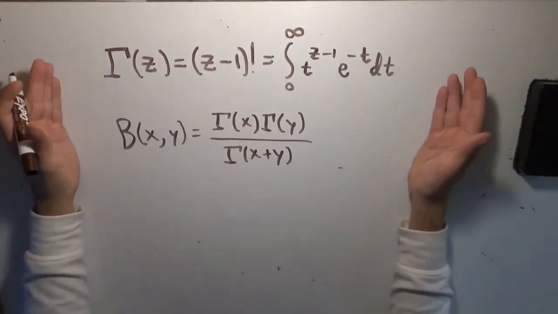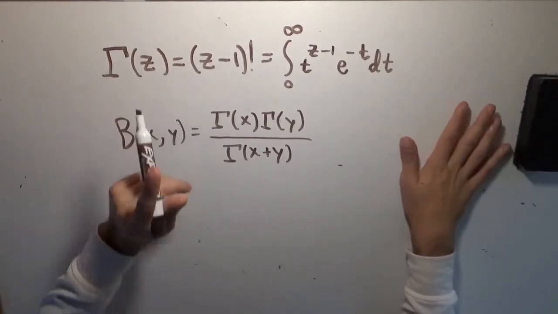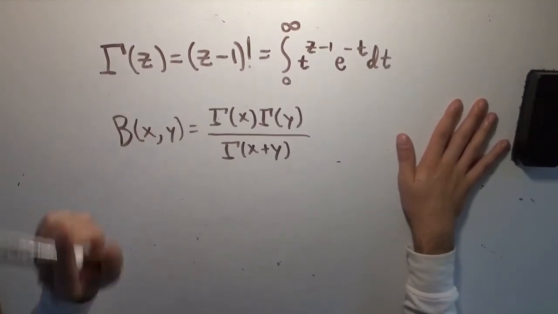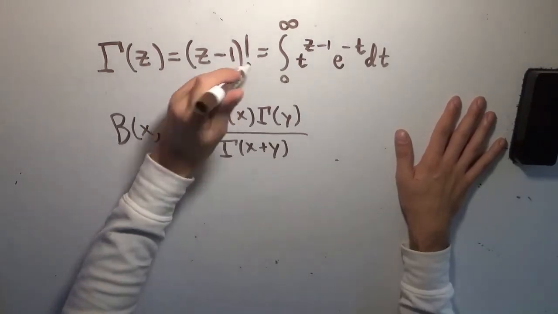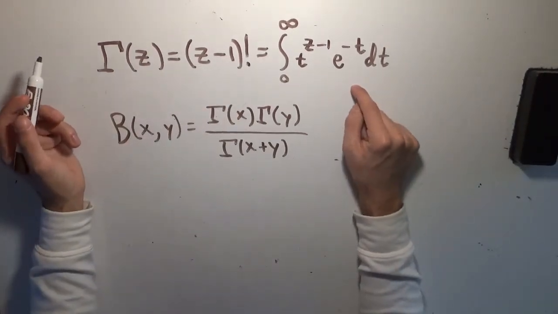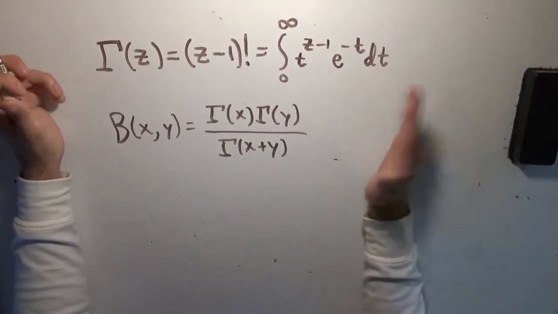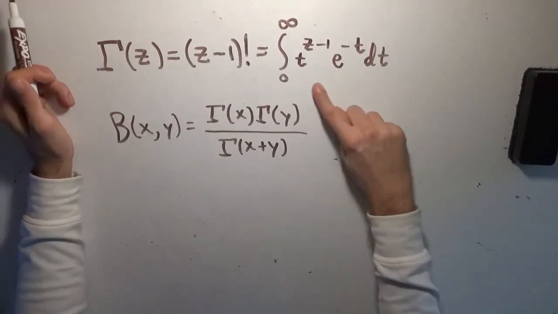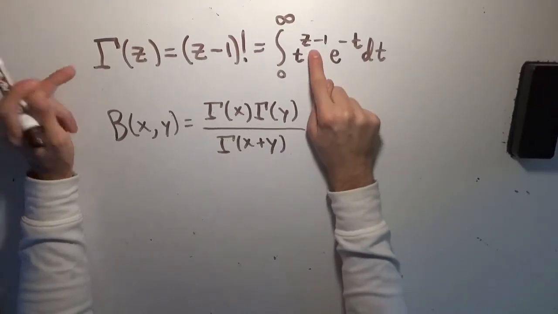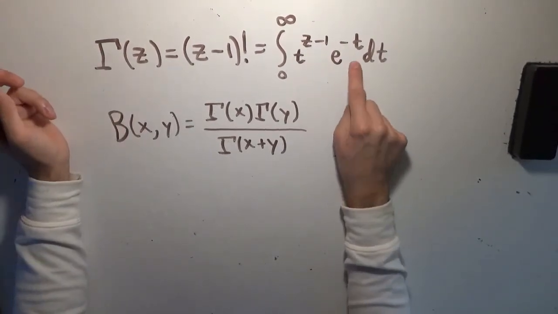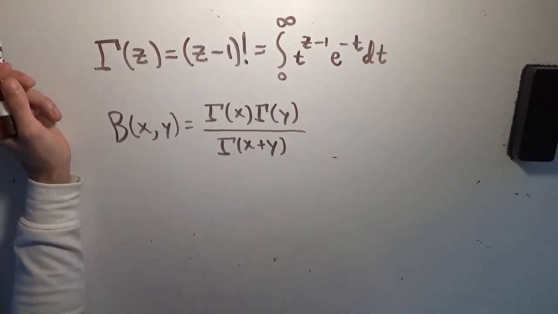Okay, so today we're going to be investigating these two very interesting functions. We have the gamma function of z, which if z is in fact a positive whole number, one of the natural numbers, then it is equivalent to z minus 1 factorial. And you can test that by doing integration by parts on this integral, and you see that you do in fact get the functional relationship that the factorial function has, if only shifted over by 1. So this is the definition of the gamma function. It's the integral from 0 to infinity of t to the power of z minus 1 times e to the negative t dt. So the area under this curve, with t as the variable, is equal to the gamma function.